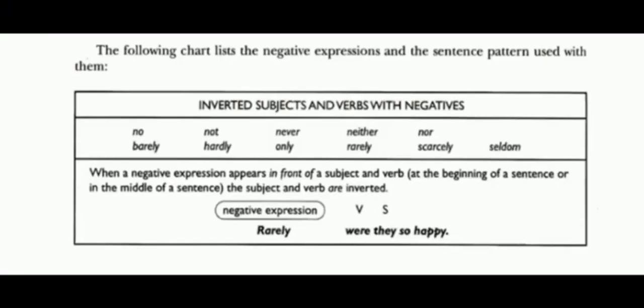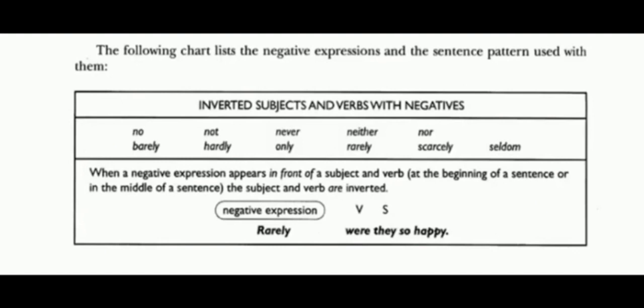Next, the following chart lists the negative expressions and the sentence pattern used with them. Inverted subject and verb with negative. When a negative expression appears in front of a subject and verb, at the beginning of a sentence or in the middle of a sentence, the subject and verb are inverted.